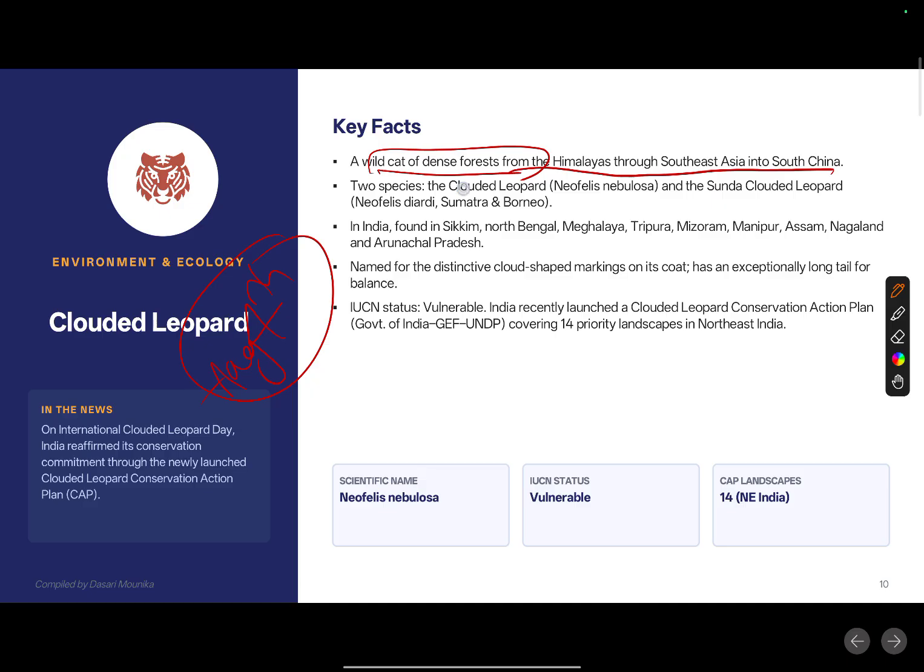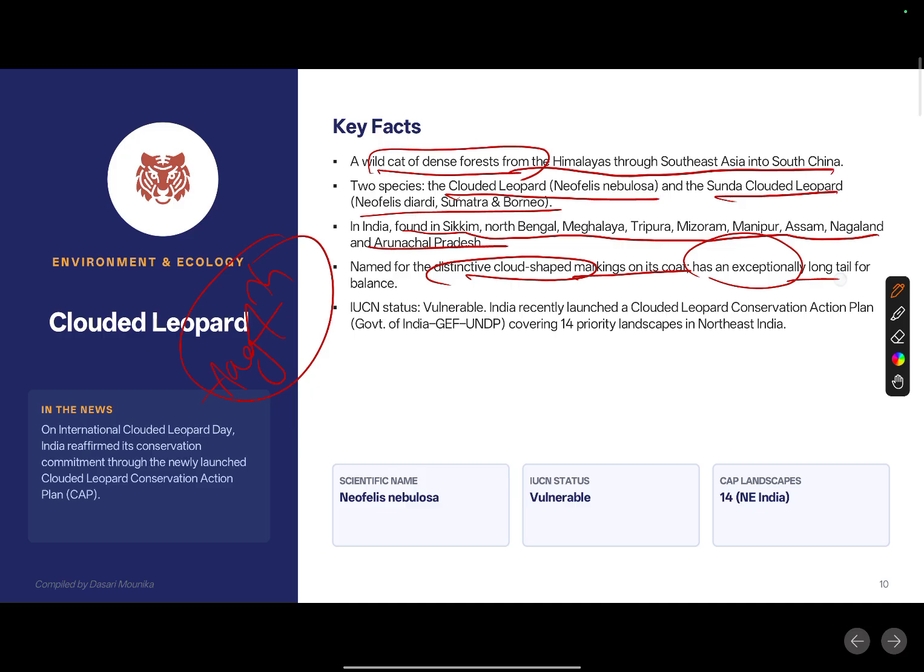There are two species, the clouded leopard and the Sunda clouded leopard. In India, it is specifically found in Sikkim, North Bengal, Meghalaya, Tripura, Mizoram, Manipur, Assam, Nagaland, Arunachal Pradesh. It is named for its distinctive cloud-shaped markings on its coat, and it has an exceptionally long tail for balance. We need to know the IUCN status is vulnerable.